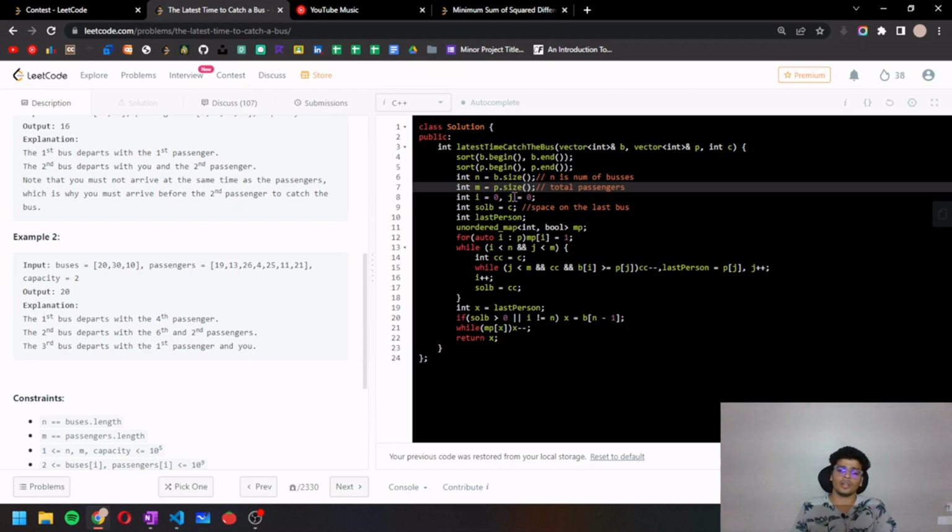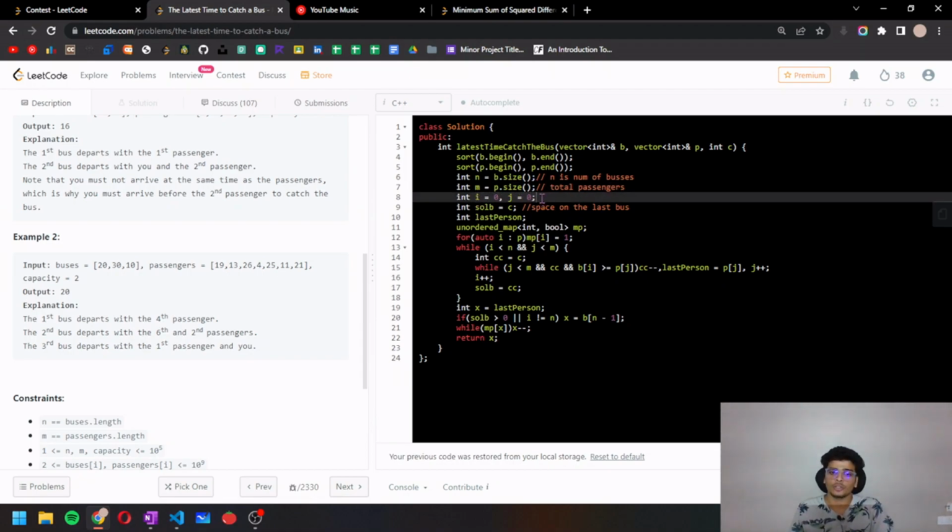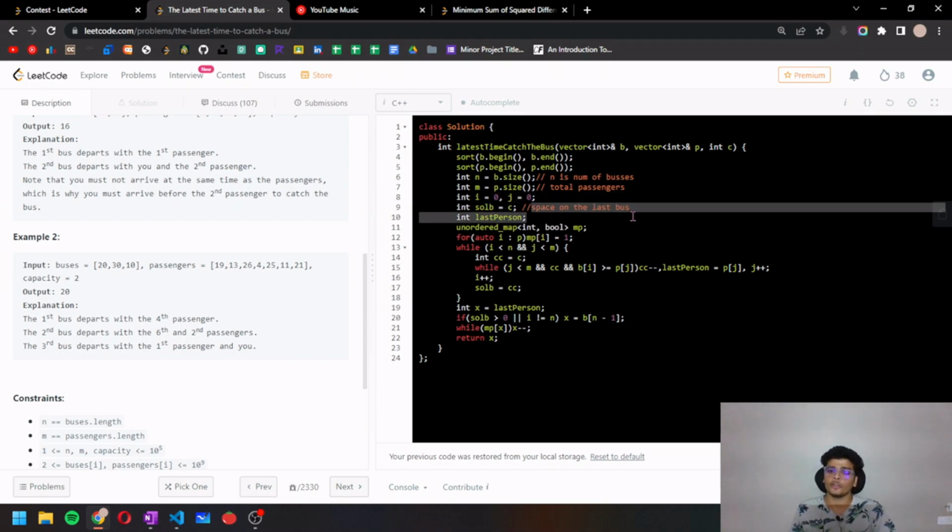Then we have two variables, i and j. So i is going to point at the ith bus and j is going to point at the jth passenger. Also I have another variable, space on the last bus. So we are going to store whether in the last bus there is any space left or not.